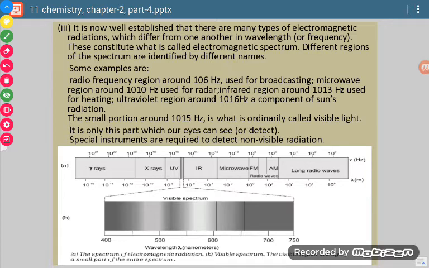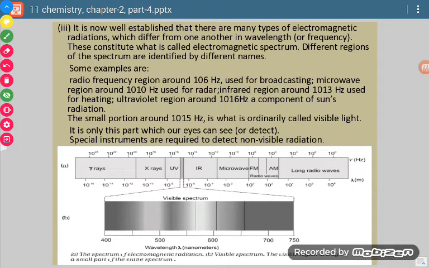Now see, a few examples are given. The radio frequency region is around 10^6 hertz. Hertz is the unit of frequency, meter is the unit of wavelength. This frequency is called radio frequency. Why? This is used for broadcasting purposes. Microwave region, 10^10 hertz, used for radar. Infrared region used for heating. Ultraviolet region, a component of the sun's radiation. So this way there are so many examples.